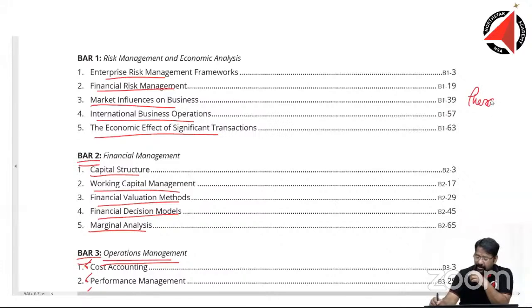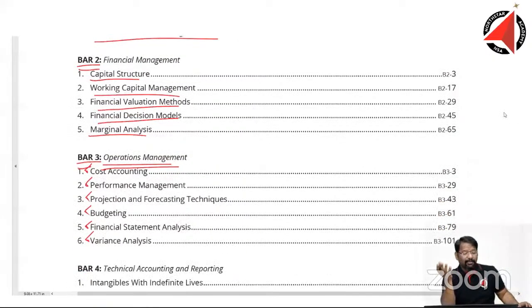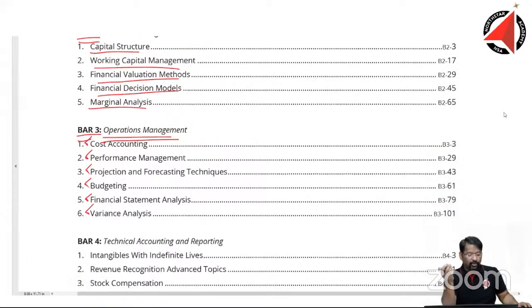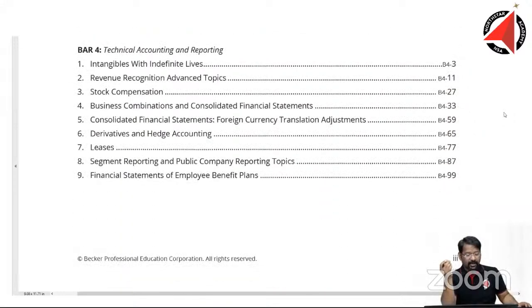So BAR 1 is broadly theory. In case you love theory, it's going to be okay. In case you don't like BAR 1, don't begin your studies with BAR 1. Start with BAR 2 or BAR 3 rather than BAR 1 immediately. Then we have BAR 3 or BAR 4, right?